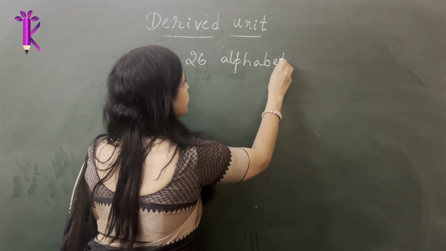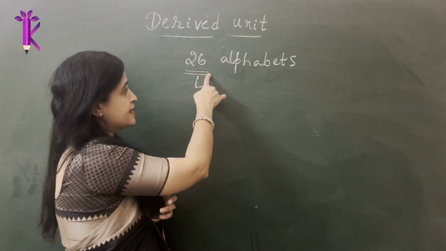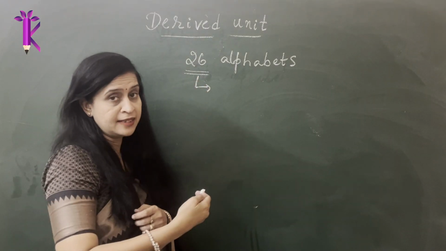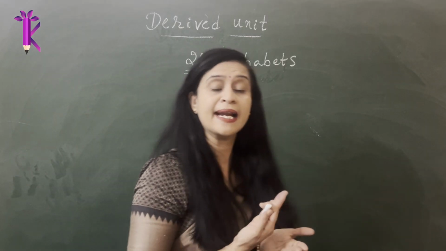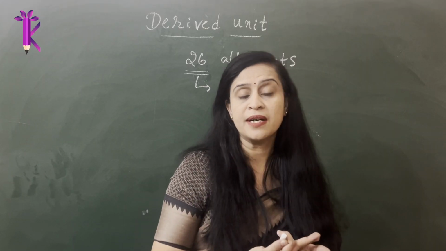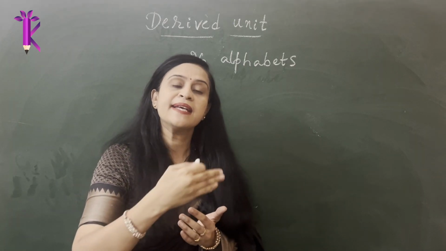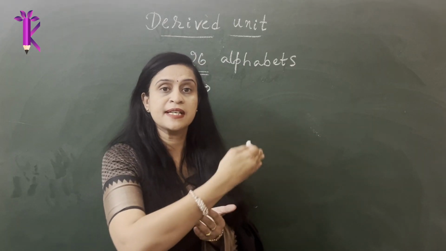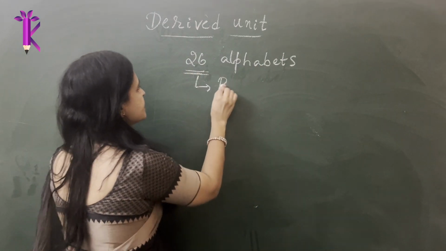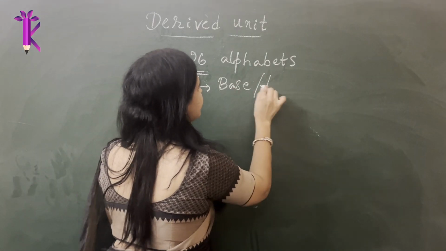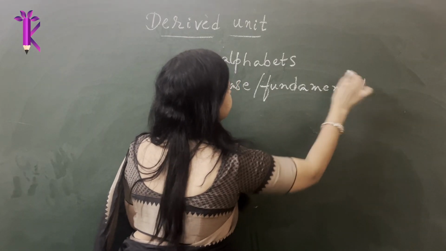Now, I'm comparing these to the base units that you learned just now, the 7 base units like length, mass, time, electric current, temperature, amount of substance, and luminosity. Since those are the 7 base physical quantities in physics, these are the 26 base or fundamental alphabets in English.